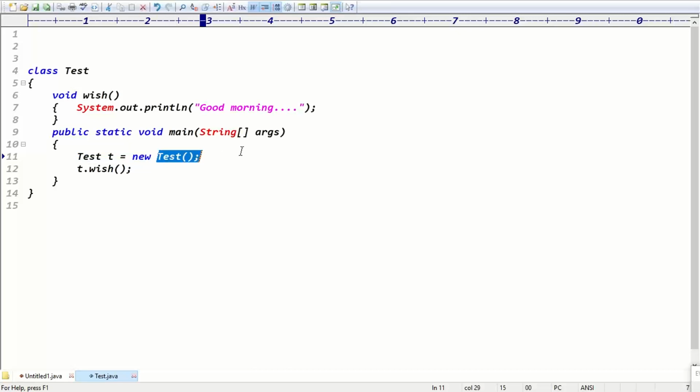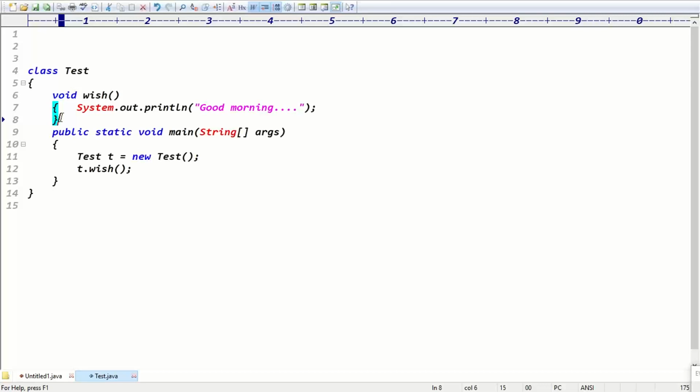Constructor, right? Guys, tell me, inside the class, do you have any constructor? No, sir. There is no constructor, right? Exactly. Test t equal new test. After the new keyword, this part is called the constructor. But inside the class, there is no constructor. Up to the last class, we didn't define any constructor.